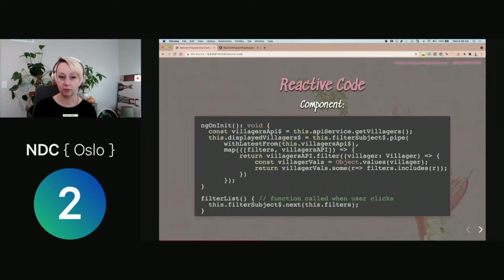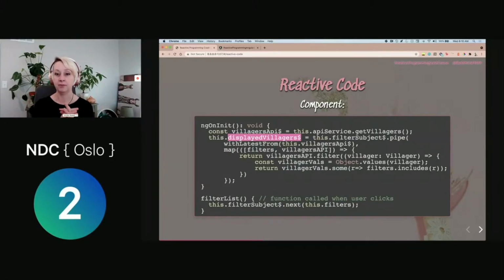We'll walk through this in depth in my code sample, but again, we have an API call. I'm using HTTP client in Angular, which returns an observable. In order to start getting the value of that, we need to create a subscription. So I just have a const that's going to represent that initial API request. And then I have my displayed villagers member on my component, which is going to be what we're displaying in the UI.